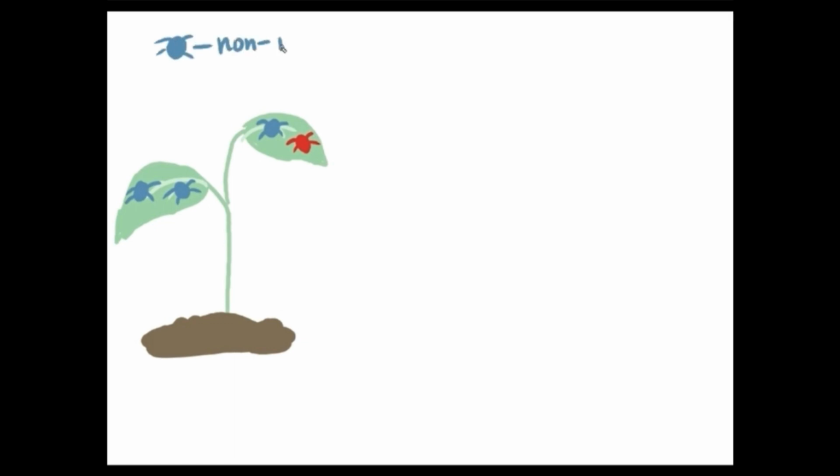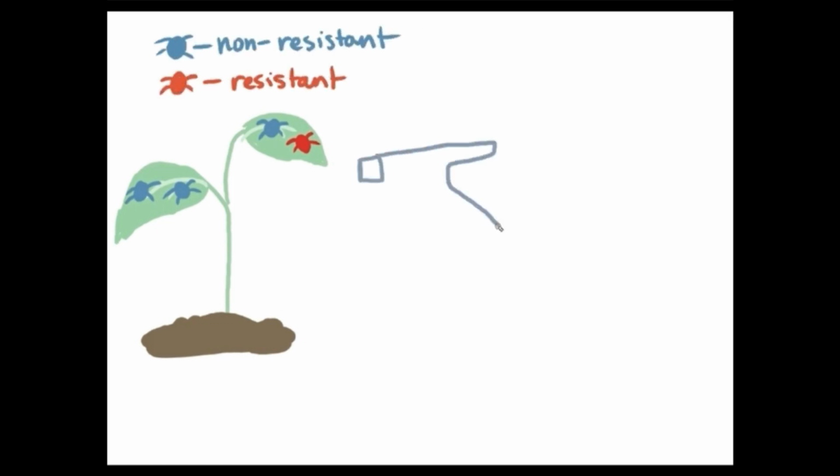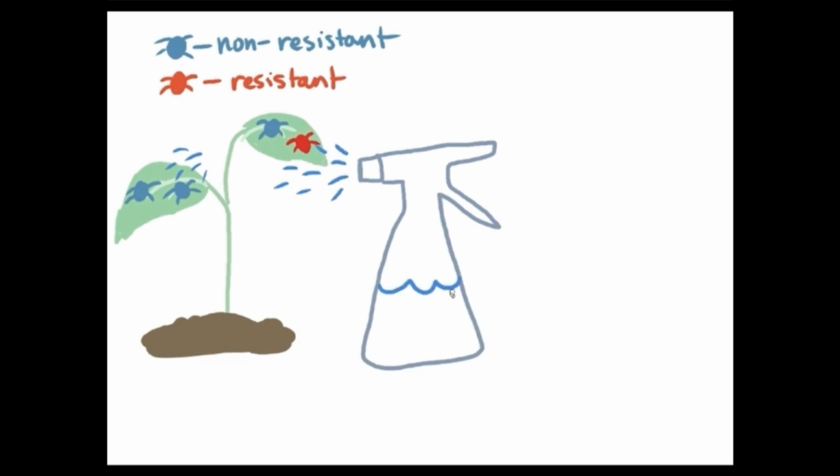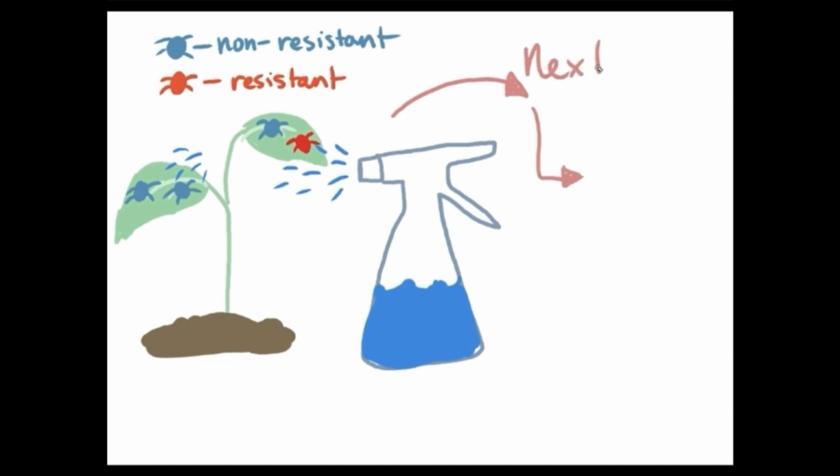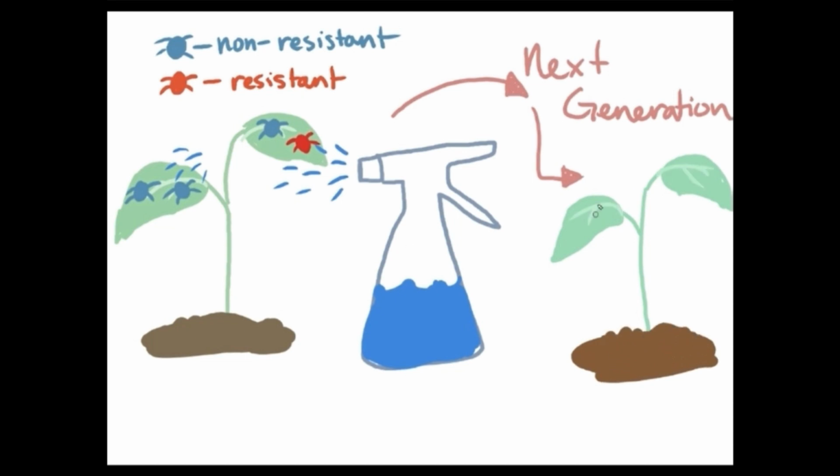Now let's discuss micro and macroevolution. Microevolution is evolution on a small scale, such as allele frequency that occurs from one generation to the next. For example, over time some insects have adjusted to pesticides. As pesticides are applied to a plant, a small number of insects with a resistance to said pesticide will survive while the rest die. The surviving insects now have a chance to reproduce and transfer that resistance to their offspring. This leads to an increase in the next generation's survival rate.